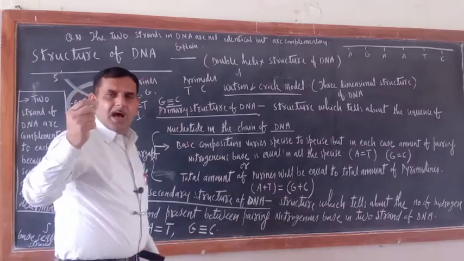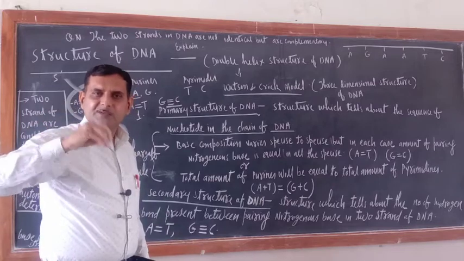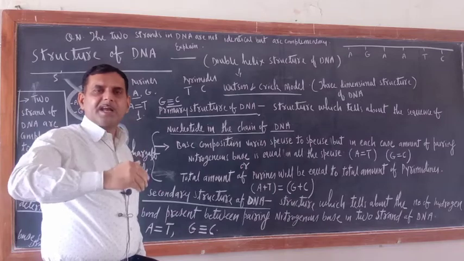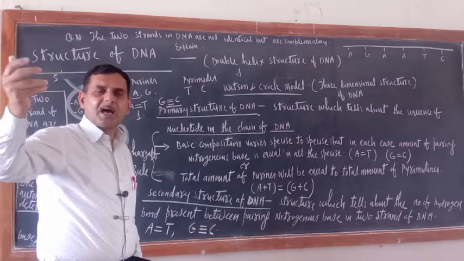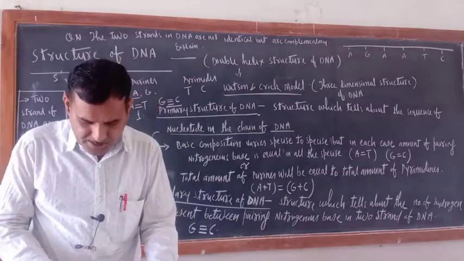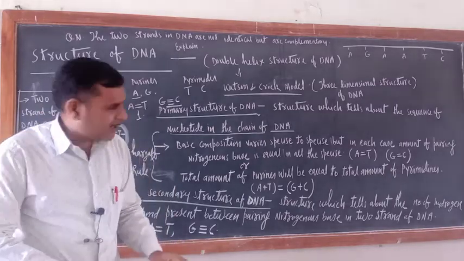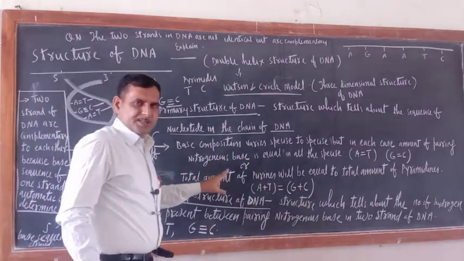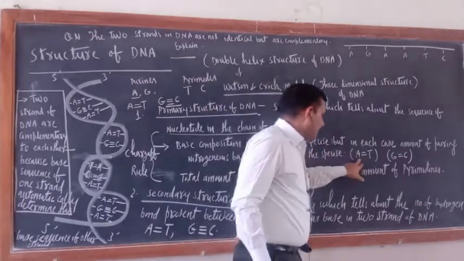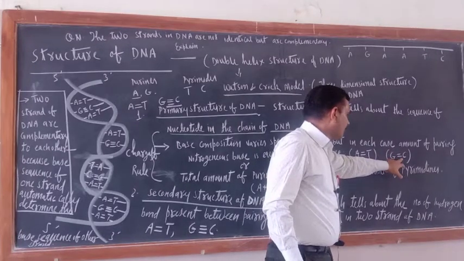The amount of each nitrogenous base, meaning how much adenine, guanine, thymine or cytosine there will be, varies from species to species. But remember, in each species, adenine will be equal to thymine and guanine will be equal to C.